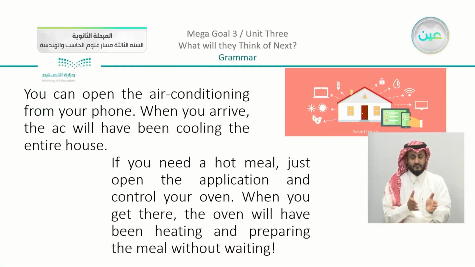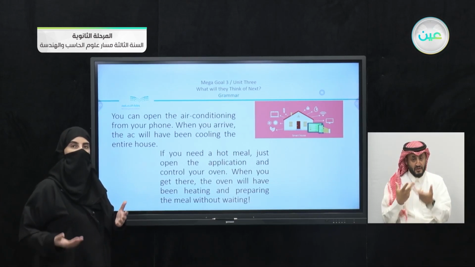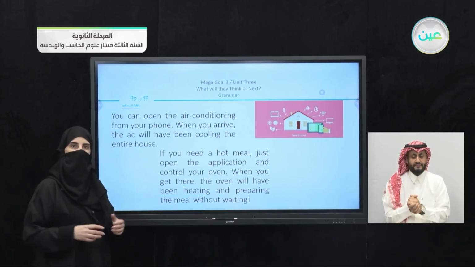Completing, we have the second part. You can open the air conditioning from your phone. When you arrive, the AC will have been cooling the entire house. If you need a hot meal, just open the application and control your oven. When you get there, the oven will have been heating and preparing the meal without waiting. So the smart house even prepares meals for you. Where is the future tense here?